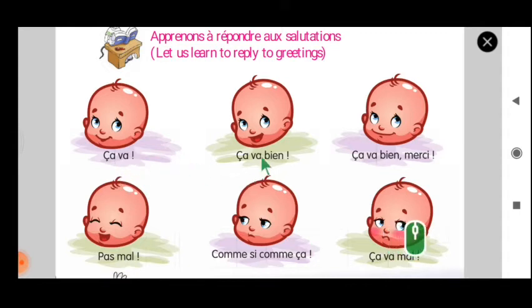Another way of saying ça va is ça va bien. That means I'm doing good. Ça va bien. And when you say ça va bien, you can also thank them for inquiring about your health or something else. Ça va bien, merci. So, ça va. Please repeat. Ça va. Ça va bien. Ça va bien, merci.